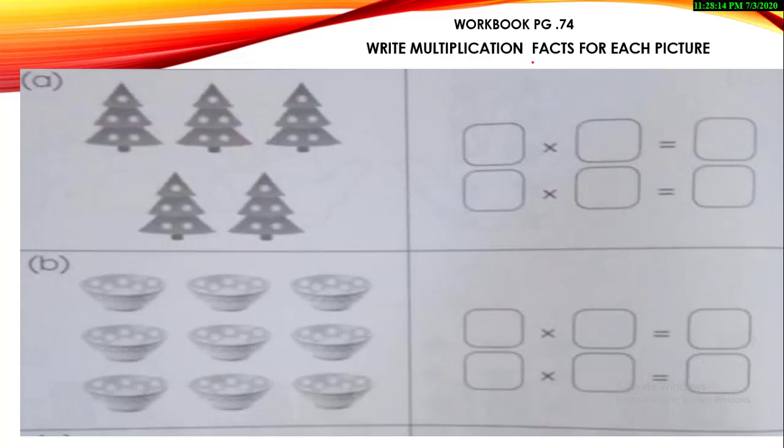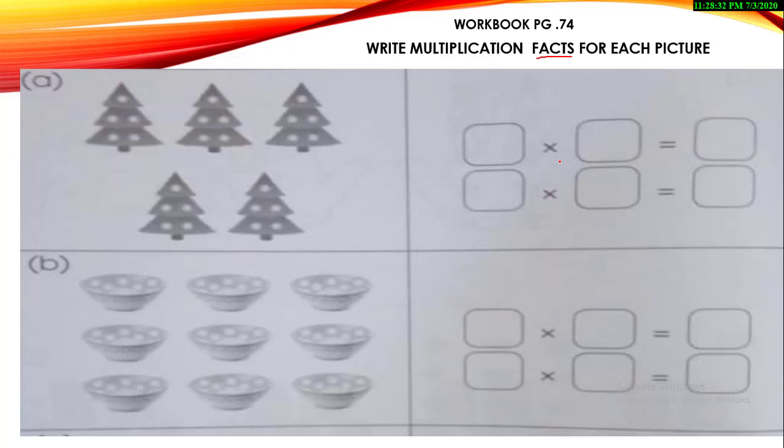Write multiplication fact. This is again about the facts, and you can see that again two boxes are given along with the answer boxes. So this is a bit similar to the previous one. But this page is a bit easy.